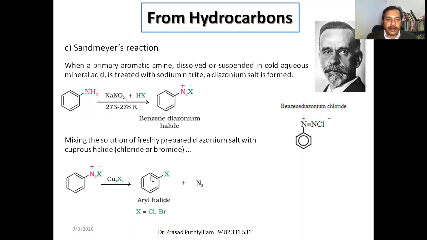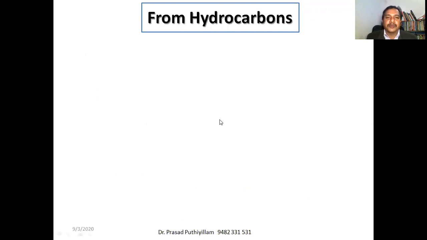Whereas for iodide, to get the corresponding aryl iodide, we need to mix it with potassium iodide. So the diazonium iodide formed will react with the potassium iodide to get the corresponding iodobenzene. So it does not require Cu2X2. Just shake the chemical with the potassium iodide, and we will get the corresponding iodobenzene.